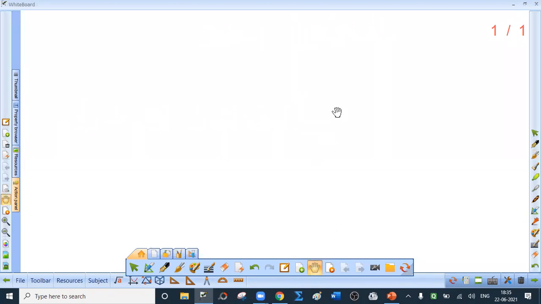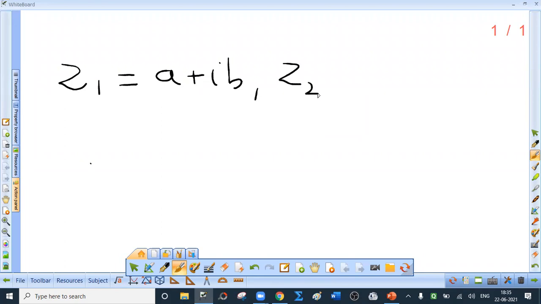First, we discuss what is the title? Algebra of complex numbers. First, we discuss equality of two complex numbers. Two complex numbers, say Z1 equal to A plus IB, and say Z2 equal to, you can say A1 plus IB1, or you can say C plus ID. Two complex numbers, Z1 equal to A plus IB and Z2 equal to C plus ID, are said to be equal if and only if.